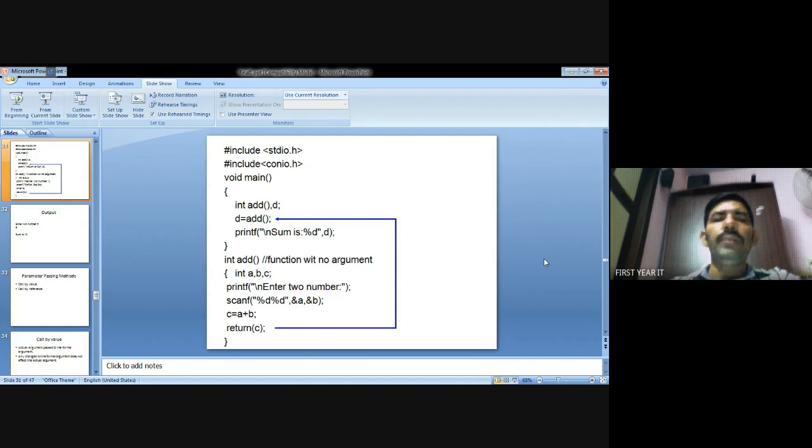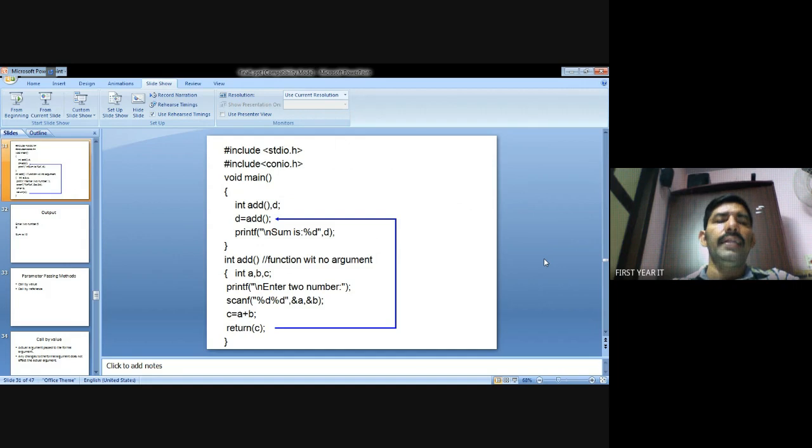This is an example. Void main, in add, that is a function name, add means there is a sub function. Okay, in this add function you make the variable declared d equal to add. Whenever d is called, it means the add function will be executed. So d is represented by the add function. The add function is declared out of the classes.